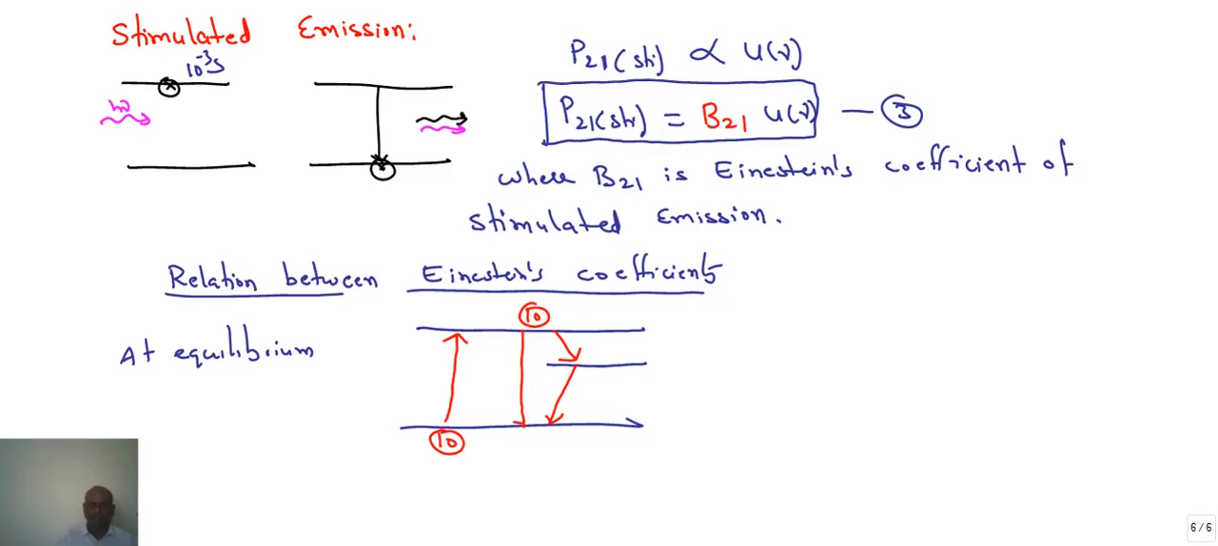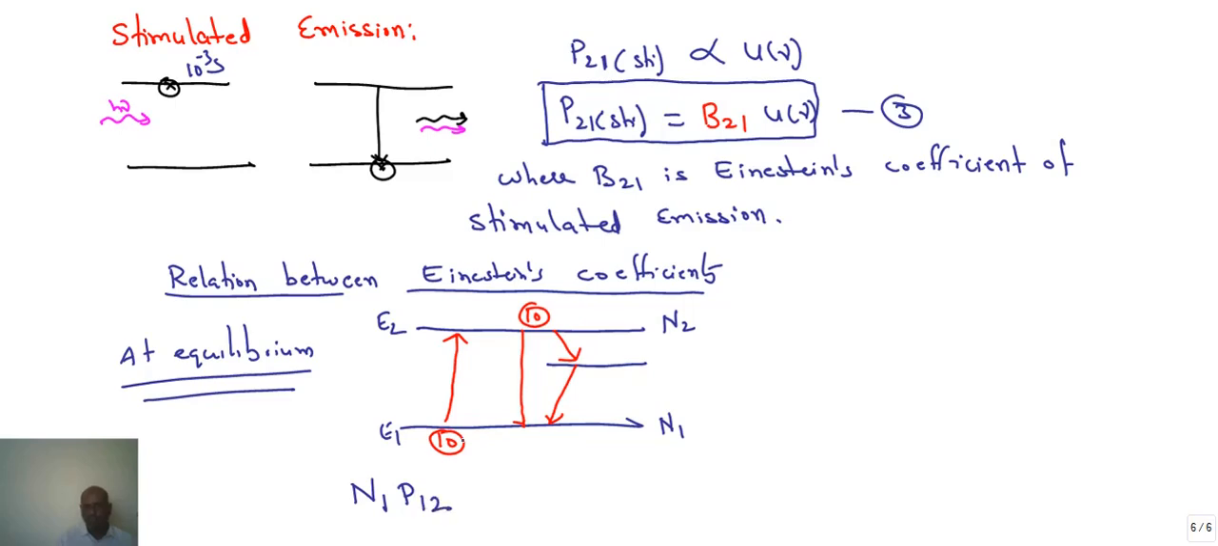Let us assume the population of the lower state is N1. The population of the higher state is N2. At equilibrium, what is the condition? The number of electrons moving from the lower state to the higher state. What is the population of the lower state? N1. What is the mechanism to send these electrons from the lower state to the higher state?